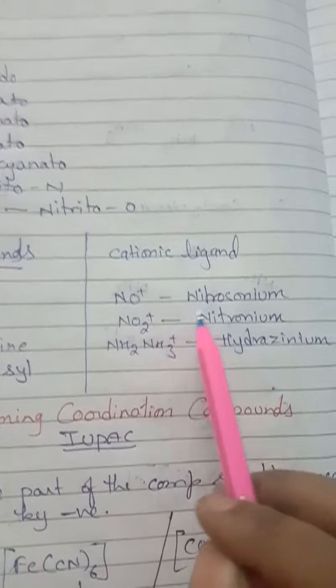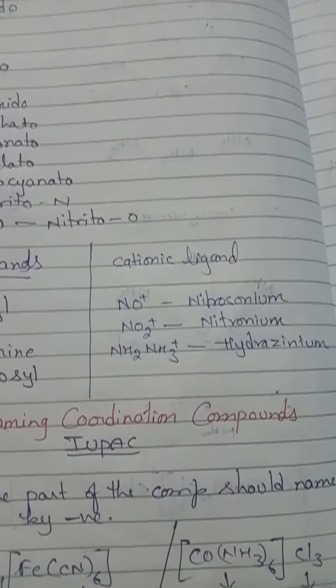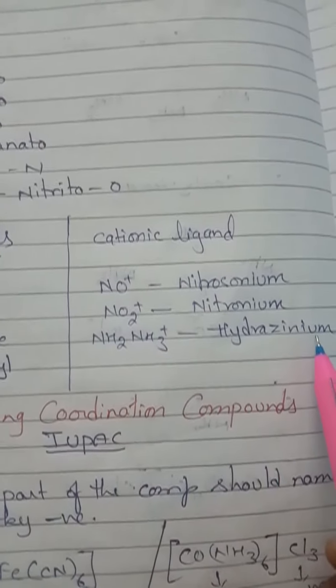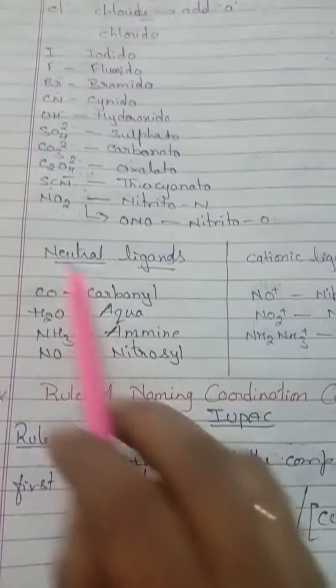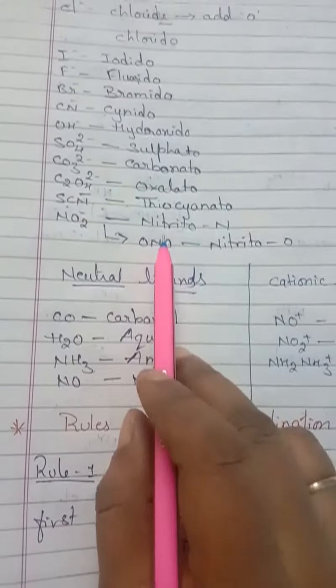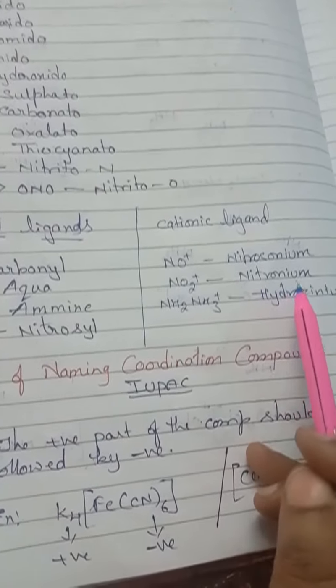NO+, nitrosonium. NO2+, nitronium. And NH2NH3+, hydrazinium. Understand, children? So here NO2 is there, and here also NO2 is there. This one is minus. Here it is nitrito and nitrito-O. If it is an anionic ligand, in its cationic form, what is it called? Nitronium.